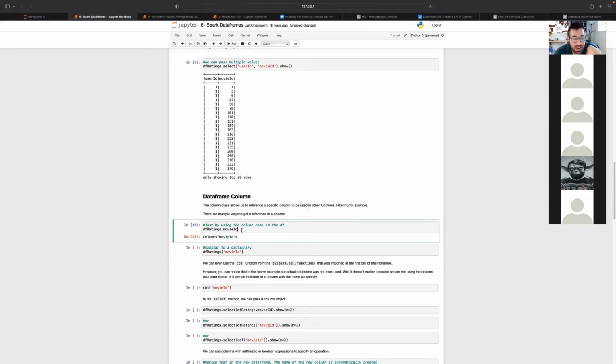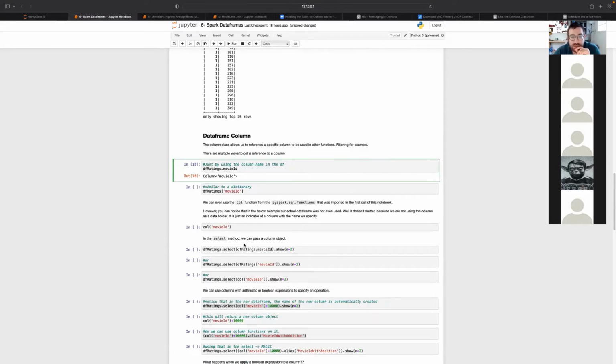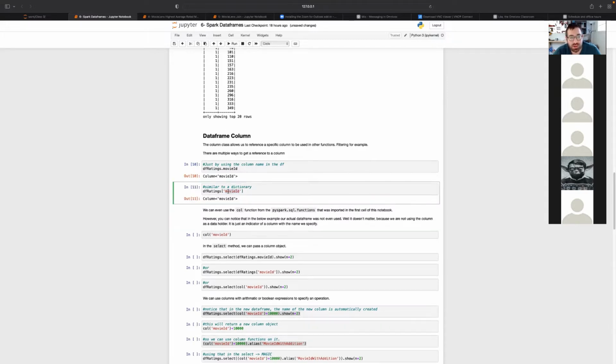Now, a column does not hold the actual data. It's just information about an existing column. Even if it's not existing, like it can be, we'll see now, it can be just a column that you create. So this is one way to get the column of movie ID from this data frame, which is, again, not the actual data of the column, it's just the information of the column. We can also use the data frame similar to how you treat dictionaries, kind of. So we specify a string here for the column and it returns the same exact thing.